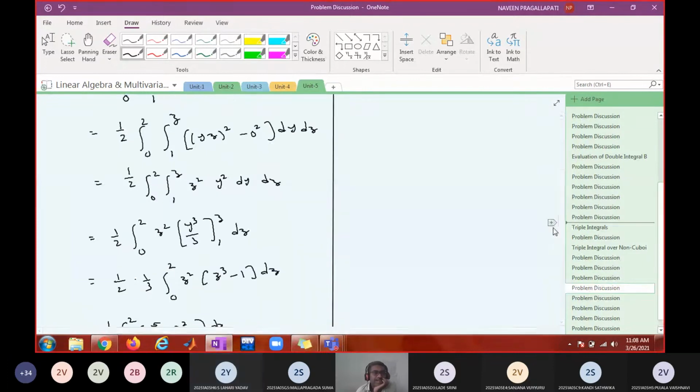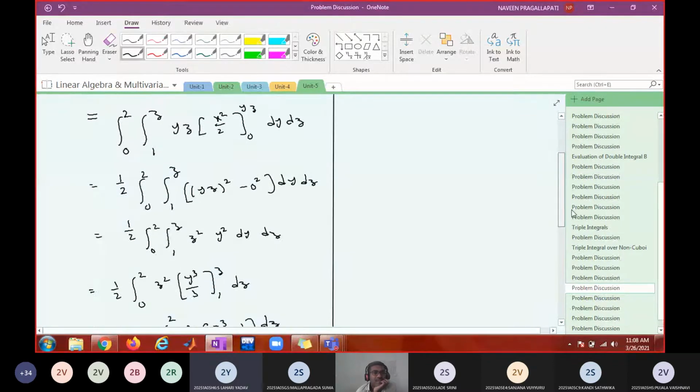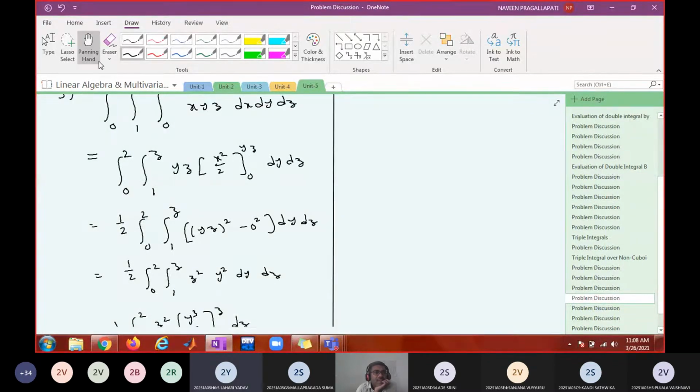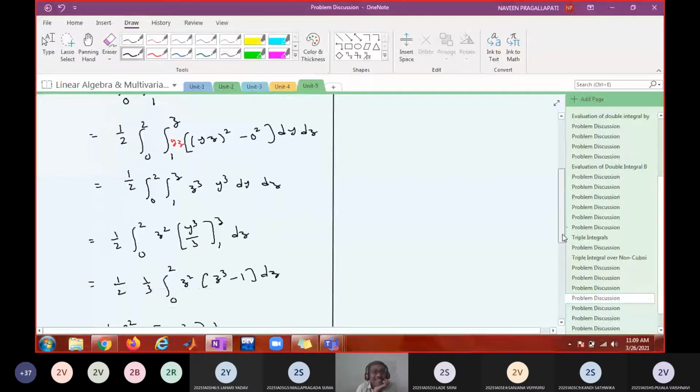Tell me where it is. You forgot yz. After squaring, you substituted the limits, no, sir? (yz) whole square into yz. That means here yz is missing. Yes, sir. Then it will be y cube z cube, right? Correct. Then why didn't you alert me at that time itself?